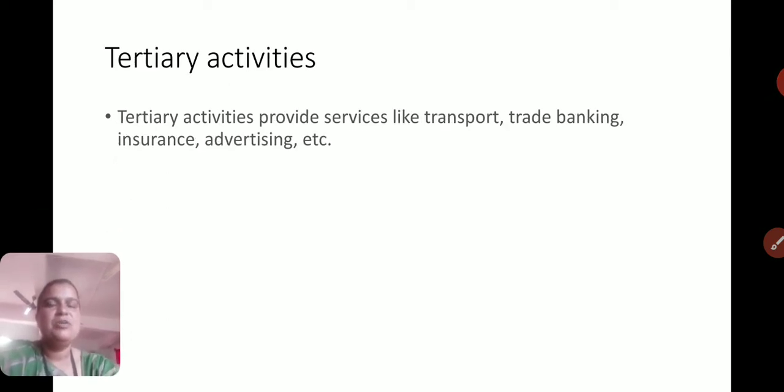Now tertiary activities. Tertiary activities provide services like transport, trade, banking, insurance, advertising, etc. Just remember, in tertiary activities no new production takes place, only services are provided. Teachers, doctors, lawyers as well as counselors provide services, along with transportation, banking, insurance and advertising.